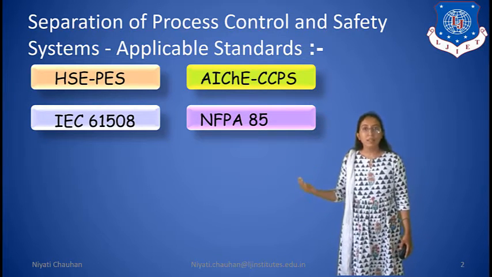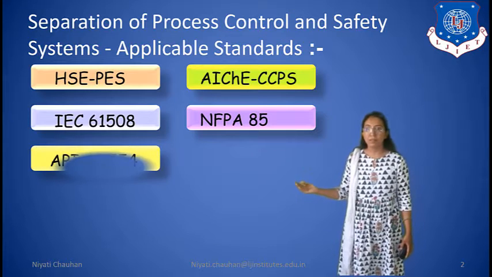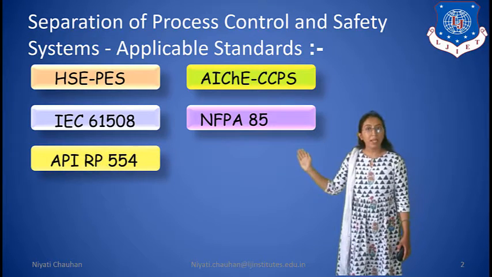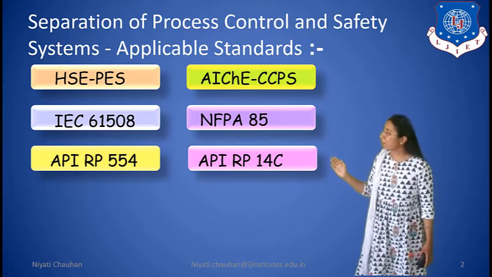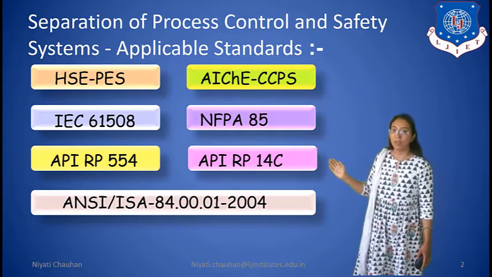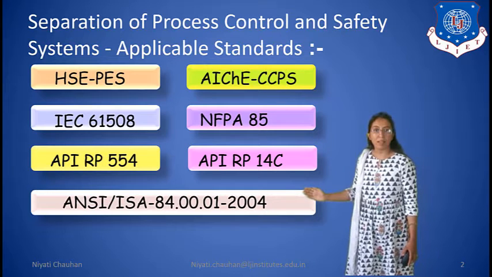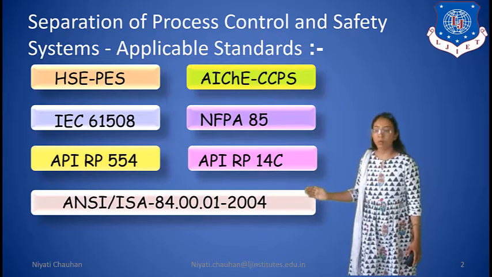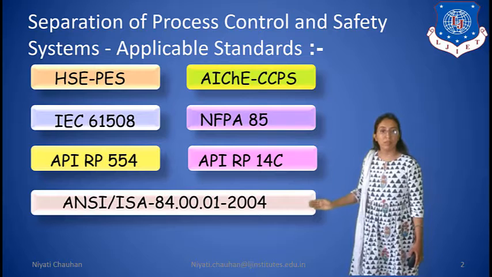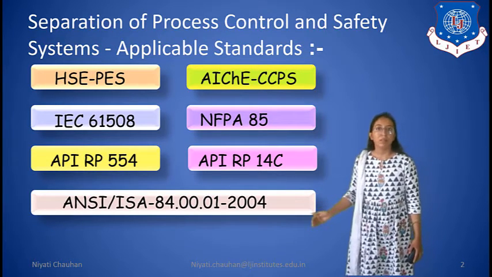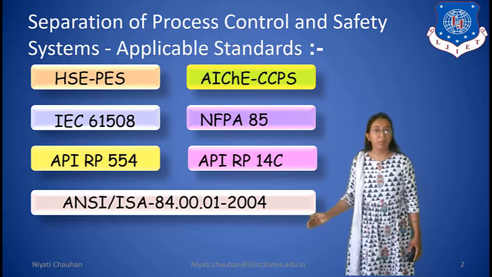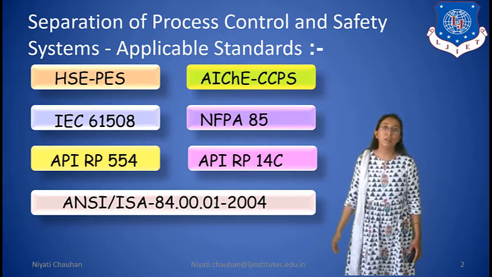And in today's session, I will discuss the API RP 554 standard, API RP 14C, and the ANSI/ISA-84.00.01-2004 standard. So let's start with the API RP 554 standard.